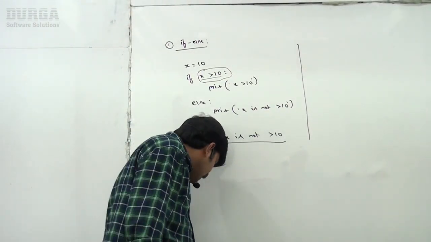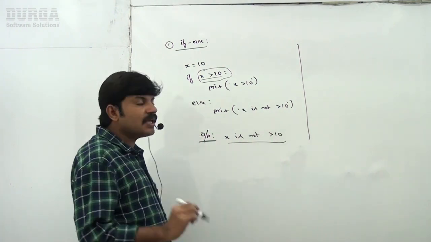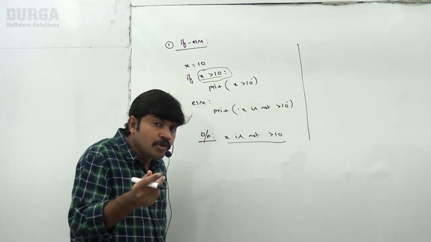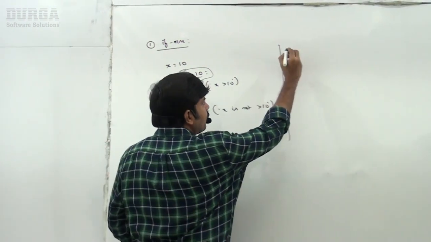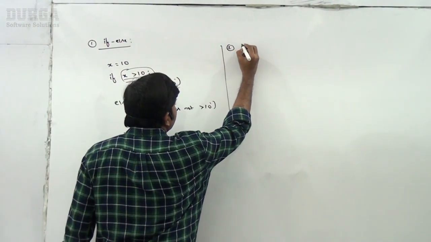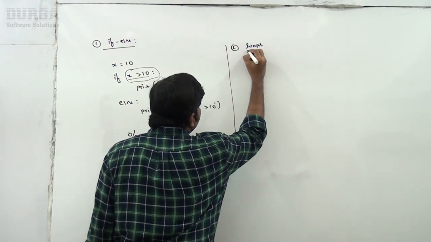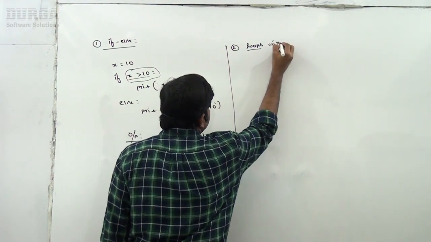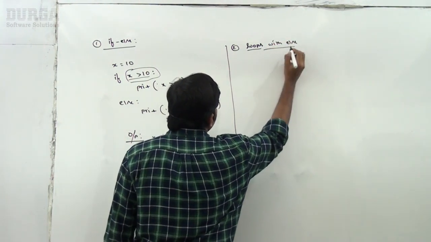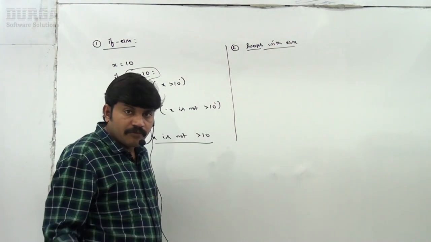Now the second terminology: you can use else with loops also. How can you use an else block with loops? Very simple.